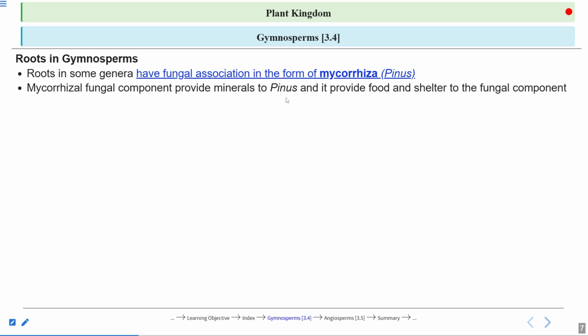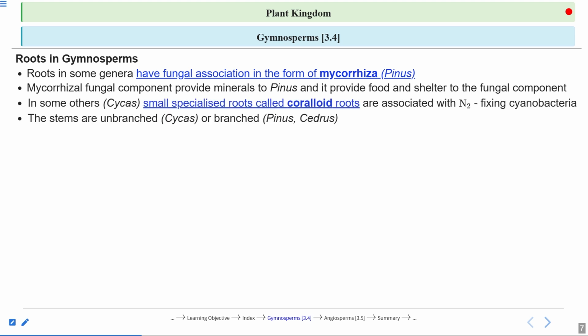Mycorrhizal fungal component provides minerals to the Pinus and provides food and shelter to the fungal component. So this is a type of give and take relationship, a mutual relationship. In some other Cycas trees, small specialized roots called coralloid roots are associated with nitrogen fixing bacteria. The nitrogen fixing cyanobacteria examples are Nostoc and Anabaena. These cyanobacteria live inside the coralloid roots.